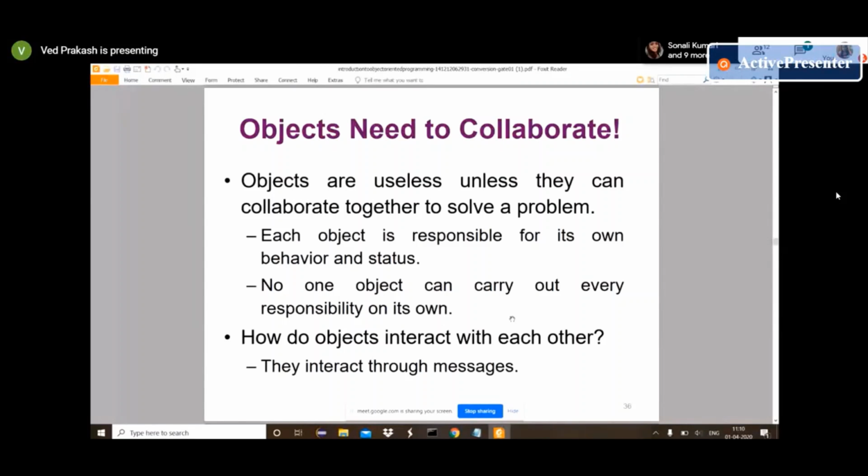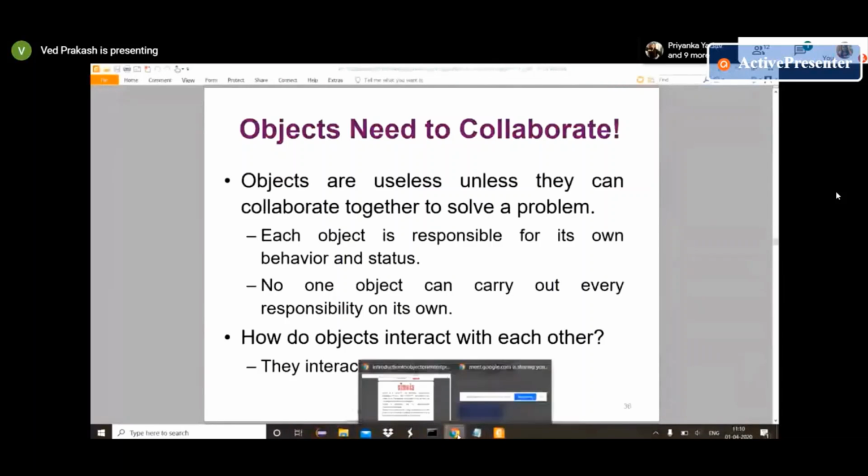So normally we define more than one object, and we provide some type of communication between them, so both can collaborate with each other. When we design any object, we provide a single behavior, so every object will be responsible for its own.